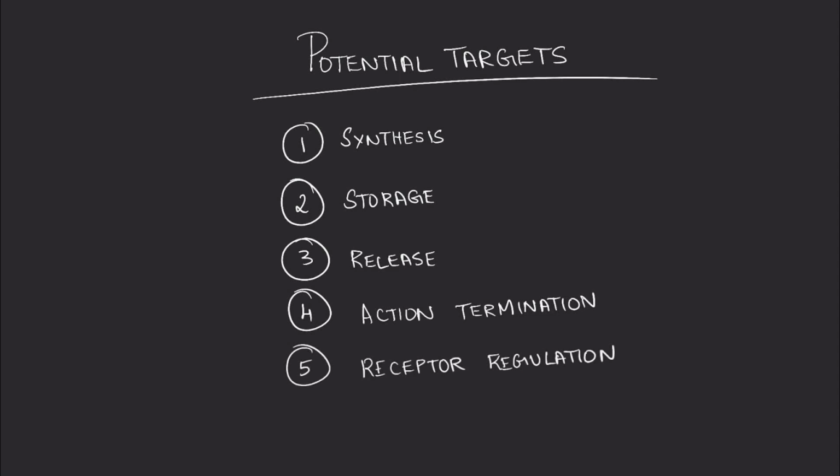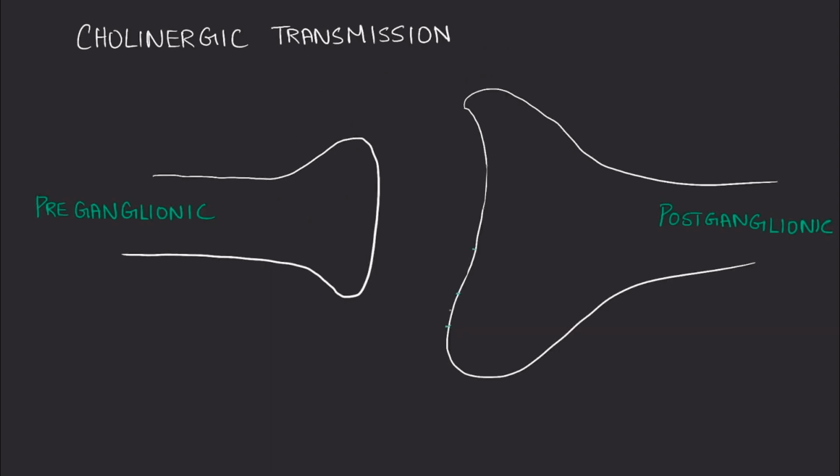Now, coming to cholinergic transmission, we have here a preganglionic neuron and a postganglionic neuron. This is just to give a brief overview. The short story is that vesicles which are filled with acetylcholine and co-transmitters like ATP get released into the synapse, which act on the postsynaptic neuron's receptors and the action gets propagated. The longer story is how acetylcholine gets synthesized and how it gets released and what are the various ways we can target these in order to reduce or increase the action respectively.